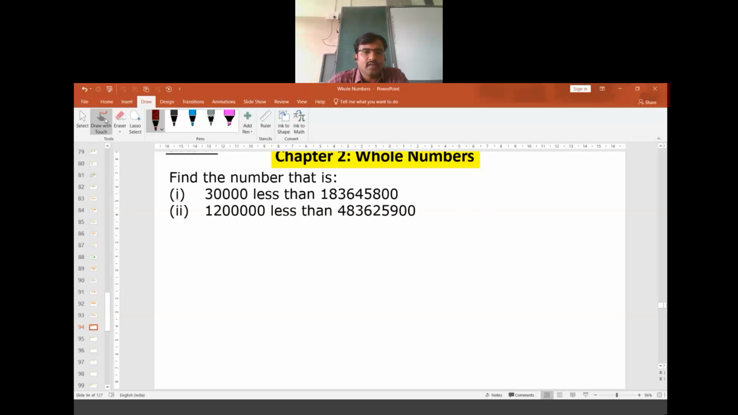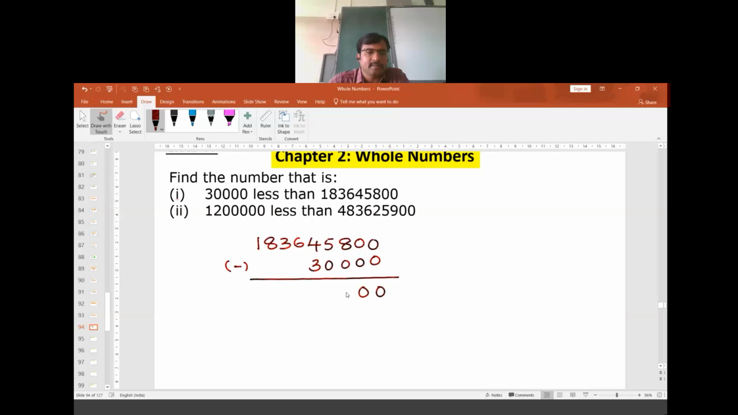Here we have to do 183645800, and we have to write below 30,000. Then you have to subtract. So 0 minus 0 is 0, 0 minus 0 is 0, 8 minus 0 is 8, 5 minus 0 is 5, 4 minus 3 is 1. Then the rest of the digits will remain the same. So it will be 183615800. This will be the number.